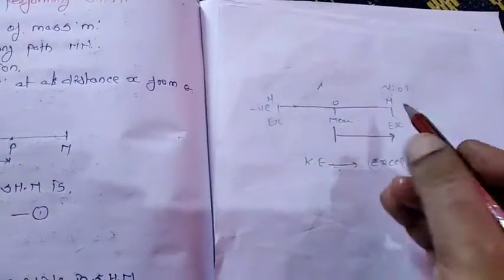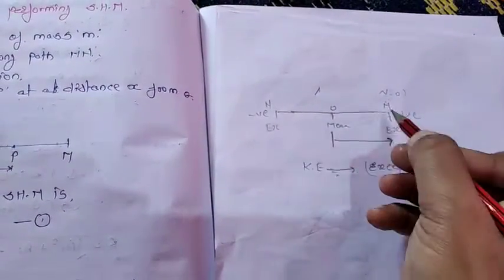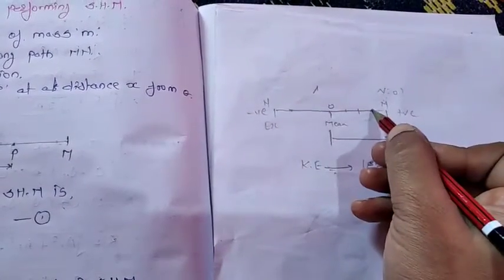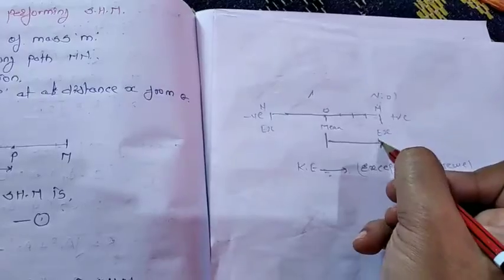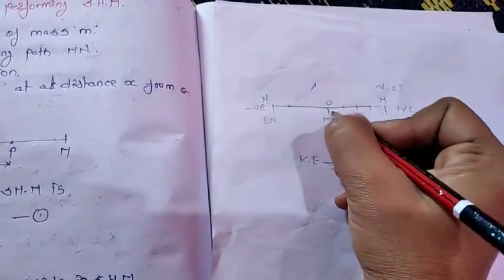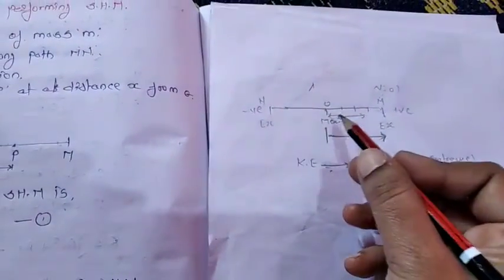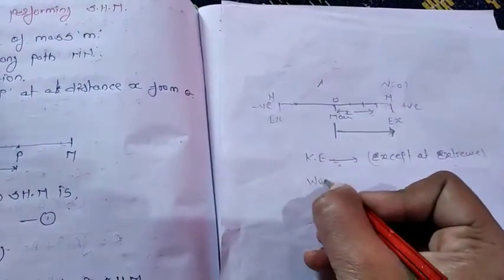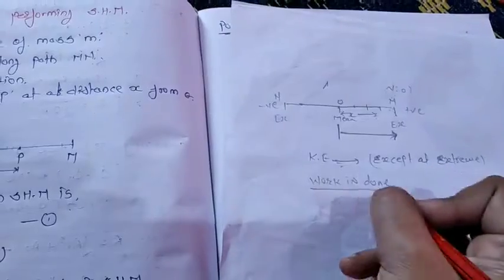And again, the particle will travel from this O point to M point. It may be here or here or anywhere in between O and M while traveling from the mean to the extreme position. That means some displacement is there while going from O to M. As the displacement is there, we can say work is done on the system.